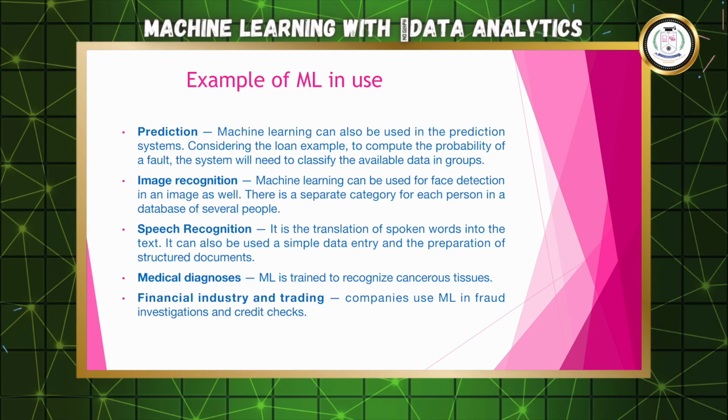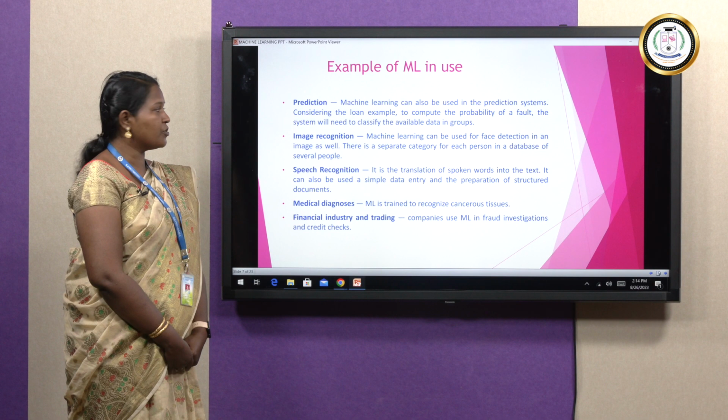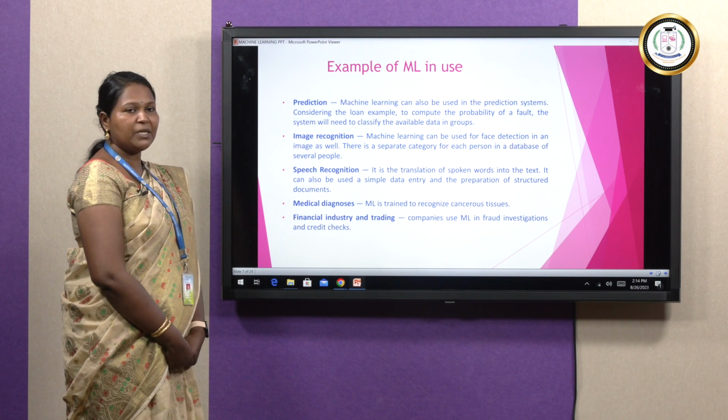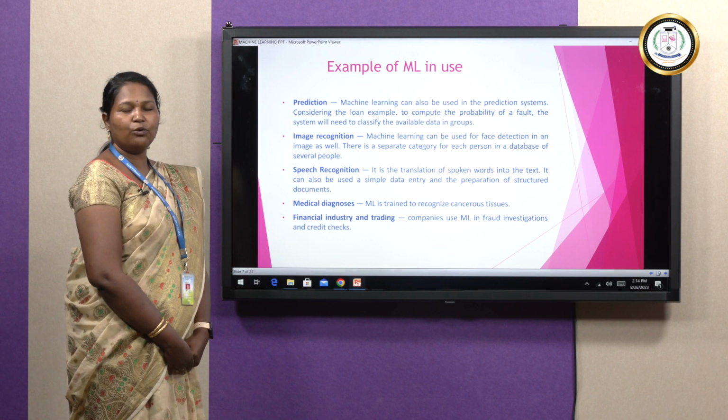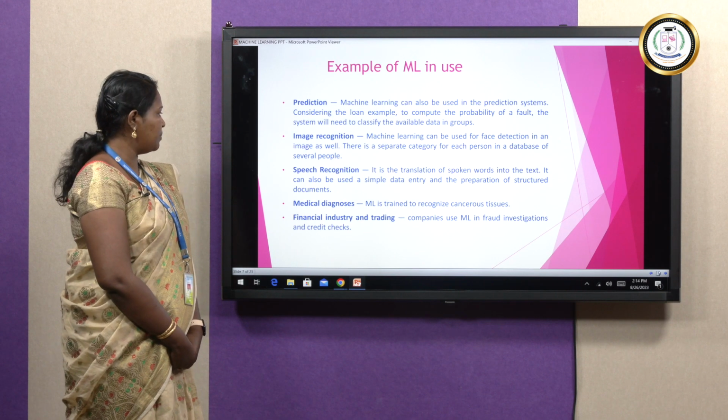So image recognition, for example in Facebook, if you give some data that is stored in the local storage or server, it will be tagged. When you try to tag, it will show an image. So that is image recognition. Then speech recognition, we know Alexa and Google Assistant and all. That comes under speech recognition.